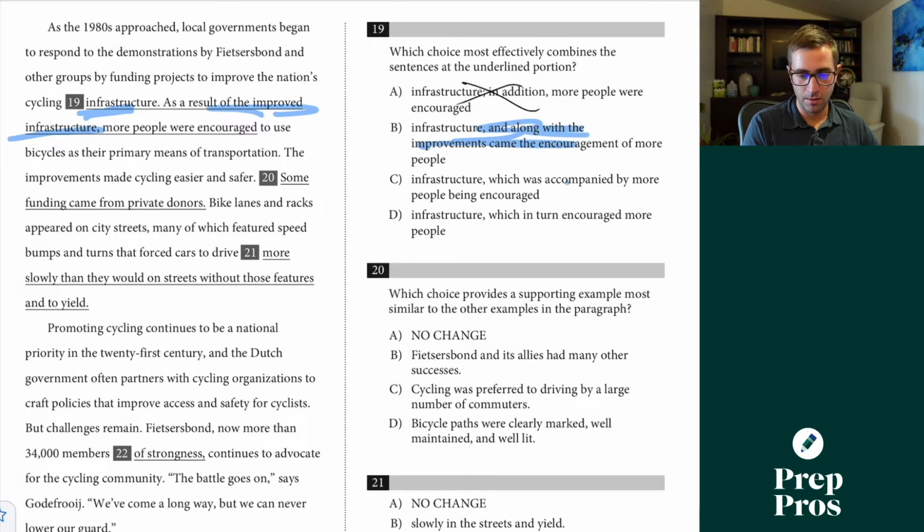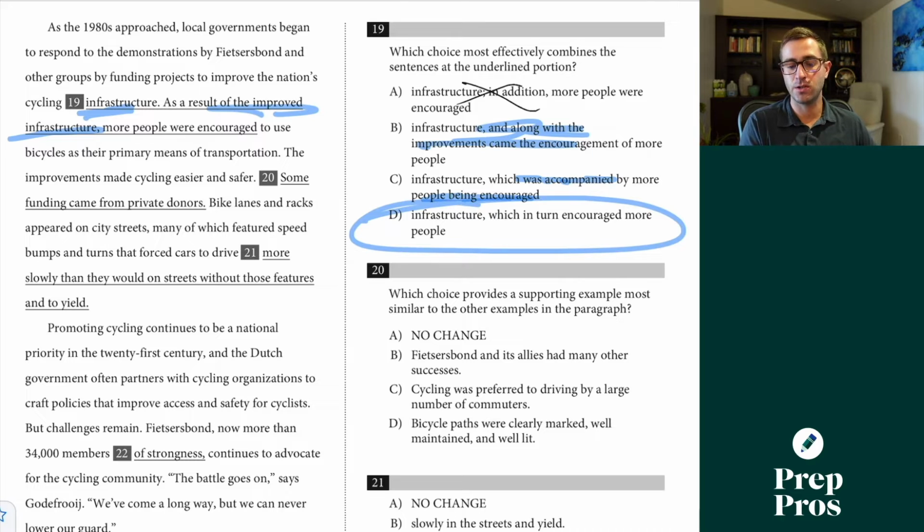Wordy and redundant. This is going to be our most concise version. It's grammatically correct. This is an independent clause followed by extra information with our which here. That's why I can tell that D is correct.